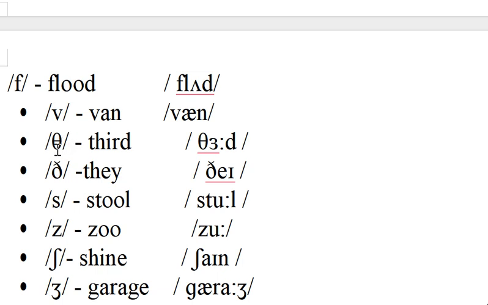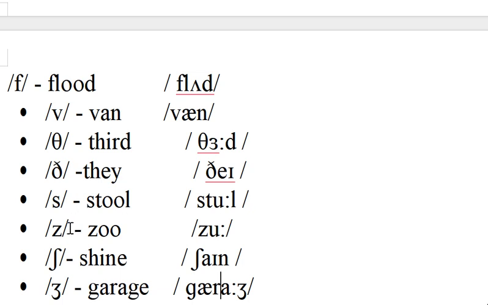Now this is the tha sound, the third. This is the symbol in they, that, this. Then the sa sound: stool, set, soar, sing.